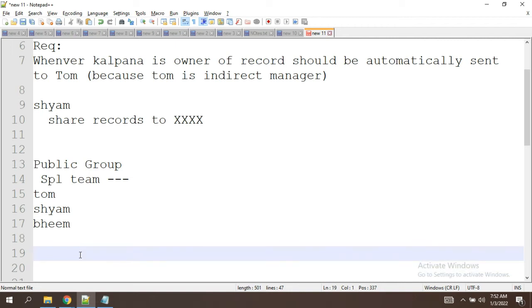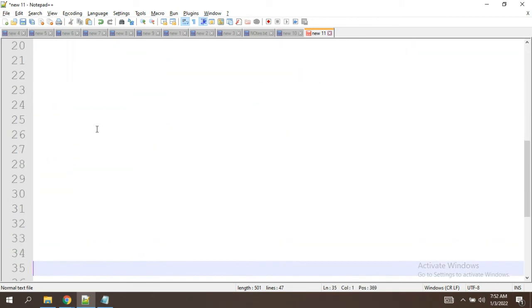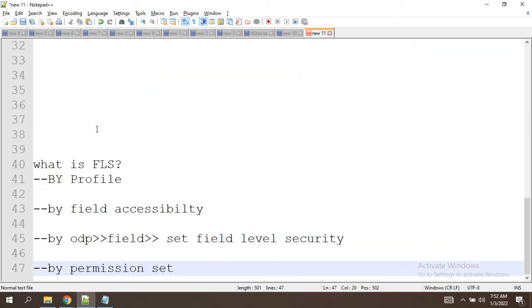This is done. Now we'll see, we were speaking about something called field level sharing. How we can do it, from where we can do it, yeah, let me show you. So field level sharing is what I said previously in the starting of the class: whenever we want to show only a few fields to the users, at that point of time we will utilize field level sharing.